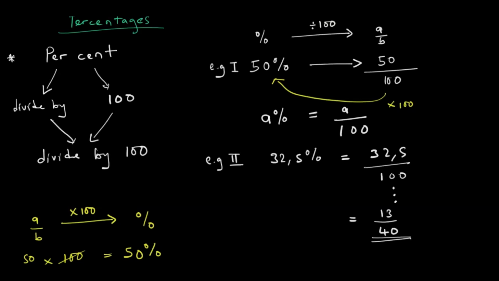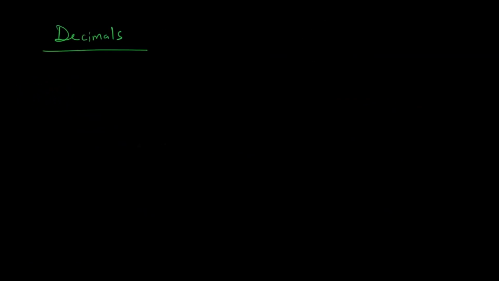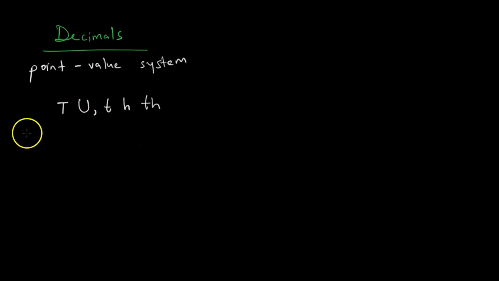From here let us go to decimals. When we talk about decimals, we should talk about the point value system. The point value system talks about units, tenths, hundredths, thousandths, and then from units we have tens.